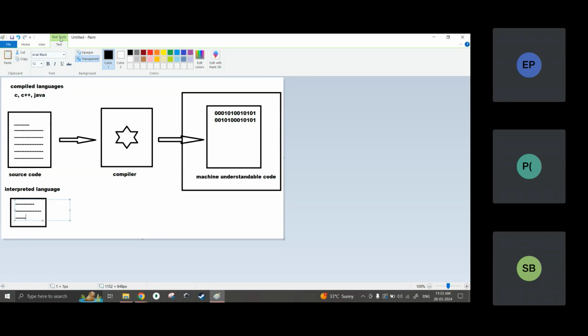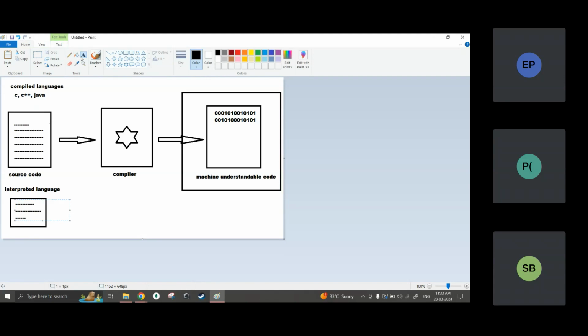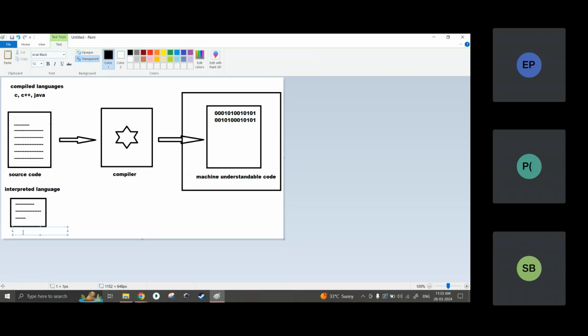Okay, I wrote some 3 lines of code. Now this code, like the compiled languages, I will not pass it whole, all the lines. So let me write here, this is the source code. So this code I will not pass the whole code into a compiler and it will compile it and then give us so many zeros and ones, then I will run the code. No, no, not like that.